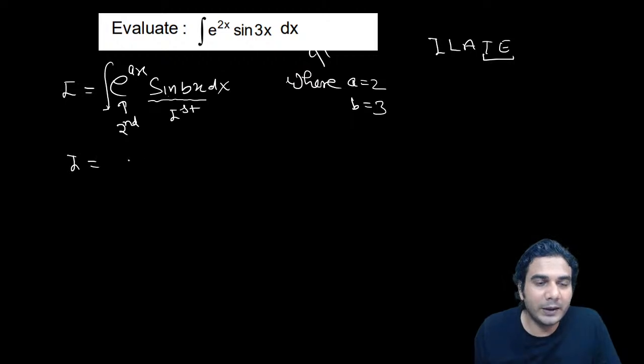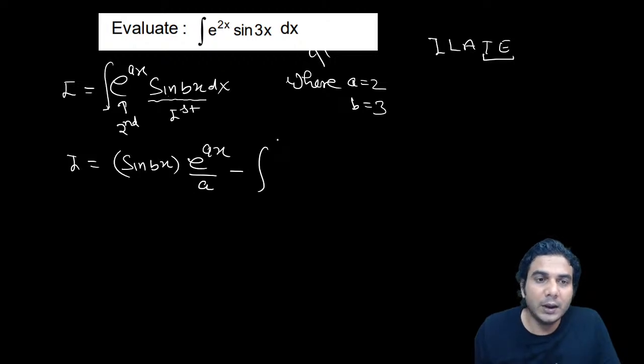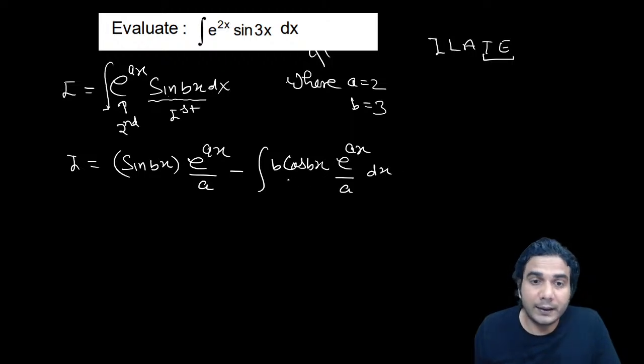After applying the formula, you'll get sine bx as the first function, sine bx into integration of the second, that is e raised to ax divided by a, minus integral of differentiation of sine bx, that is b cos bx, into integral of e raised to ax, that is e raised to ax divided by a, dx. But we are again stuck. We have again got the same kind of problem, cos into e raised to ax.